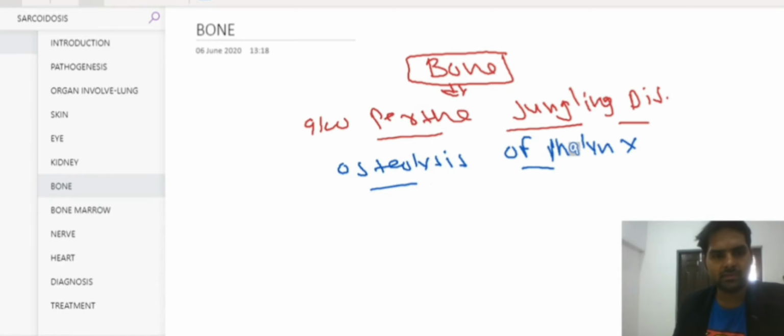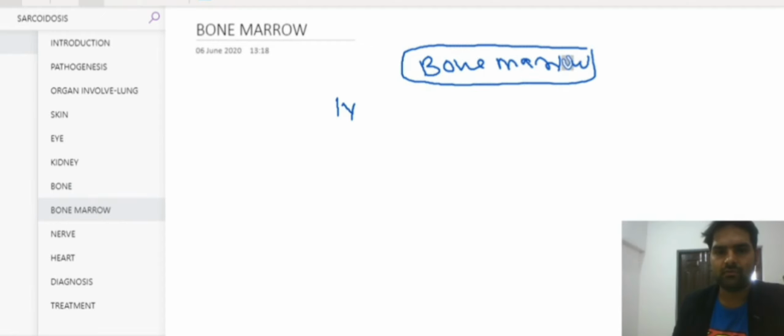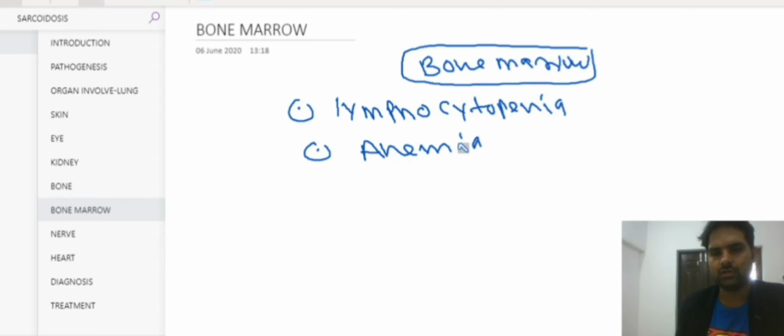Okay. Now let's see what is the next organ. The next organ that can be involved will be the bone marrow. Okay. Now what we will find if the bone marrow is involved, the patient will have lymphocytopenia, and the patient will also have anemia. Okay. So these are the two findings we will see if the bone marrow is involved.